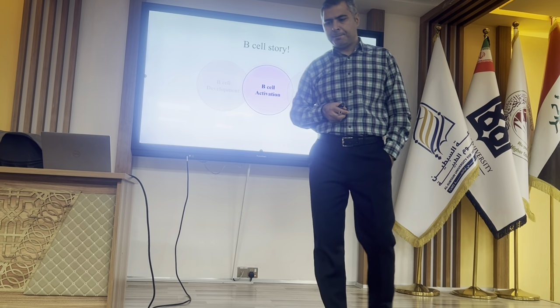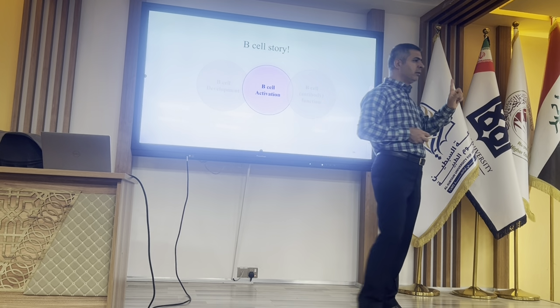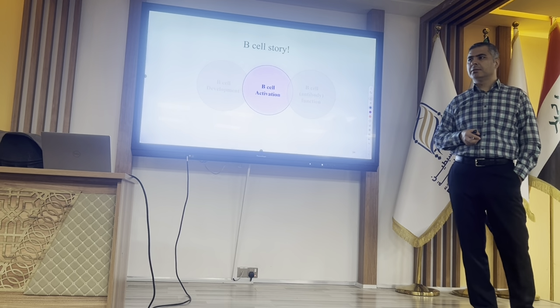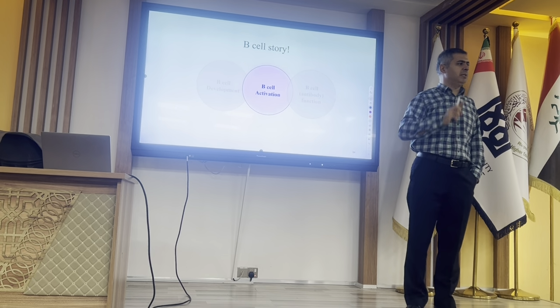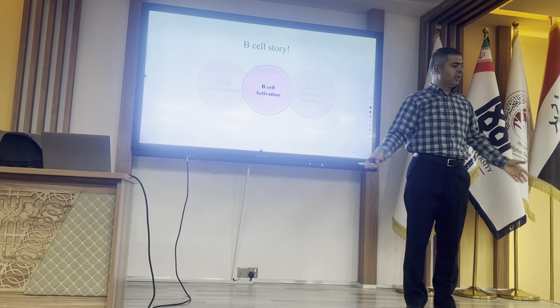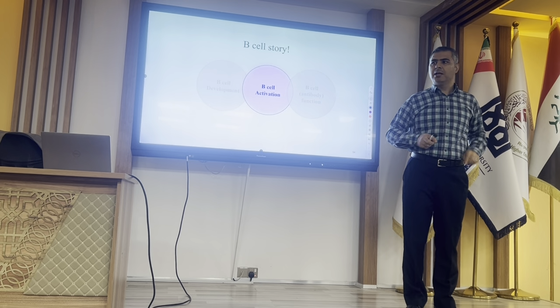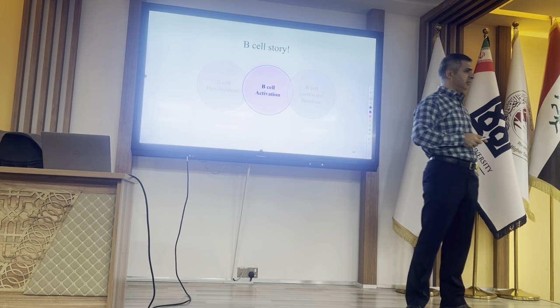Can a single B cell produce BCRs with different specificity? No. A single B cell always has the same specificity. When we talk about the population of B cells, it means that we are talking about millions of clones. But a single B cell has many BCRs, all of them with the same specificity. Yeah?